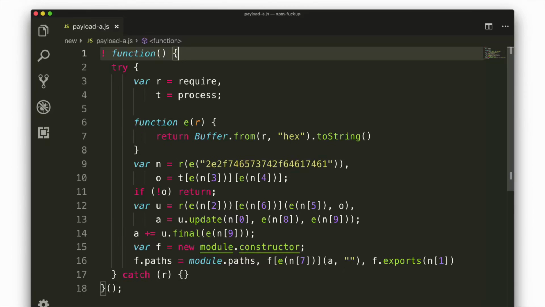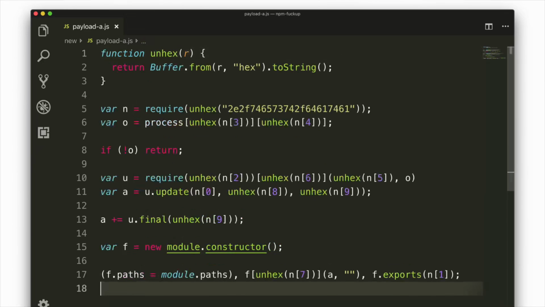So this is the source prettified. I don't expect you to jump too deep into it right now. This is the source flattened a little bit with some things renamed to make it easier to actually walk through. First off, we've got an unhex function at the start, which does what you probably would expect it to do. It just translates a hexadecimal string into a string that you can read and understand very easily.